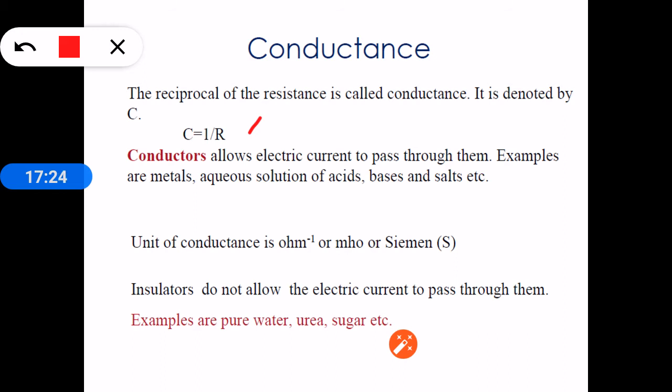Units of conductance: we have said that conductance is the reciprocal of resistance, so the units are also reciprocal to resistance, that is 1 by ohm or ohm inverse, or it can also be written as mho. In SI units it is written as Siemens. Insulators do not allow current to pass through them, so their conductance value is very less. Whereas conductors allow the current to pass through them, so their conductance value is more. Examples of insulators are pure water, urea, sugar, etc.